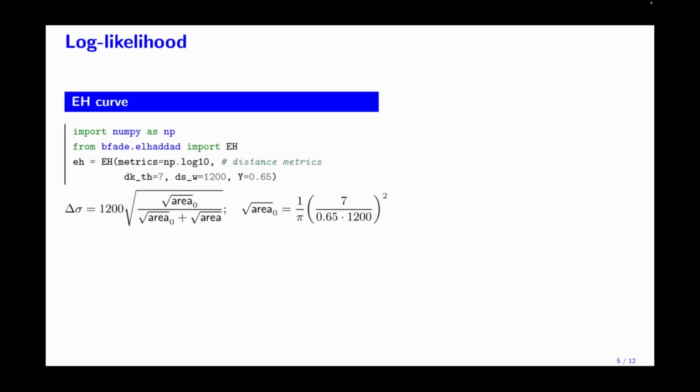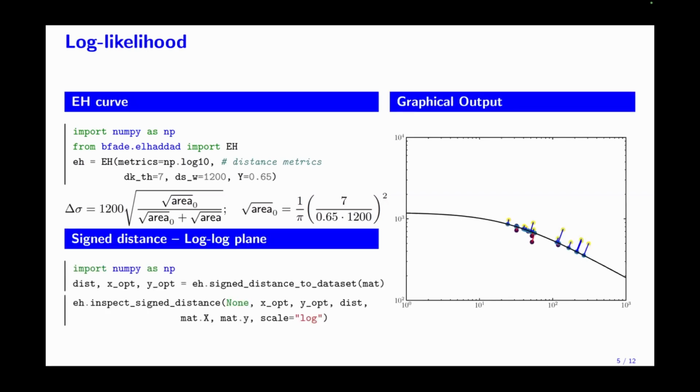To understand how BFADE computes the log likelihood of the data set, we can invoke this mock LDAT curve, which is generally unknown beforehand. The first stage involves calculating the signed distances between each data point and the curve, and these intermediate results can be shown here.